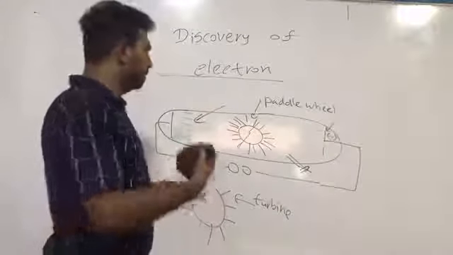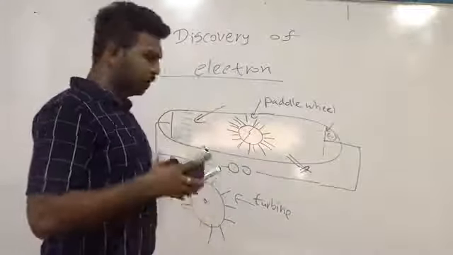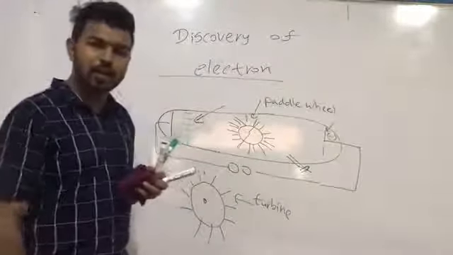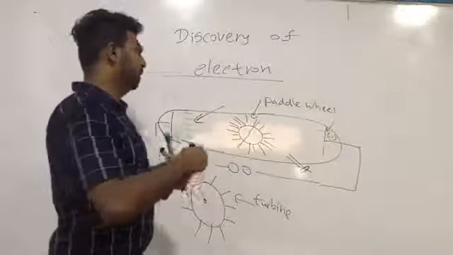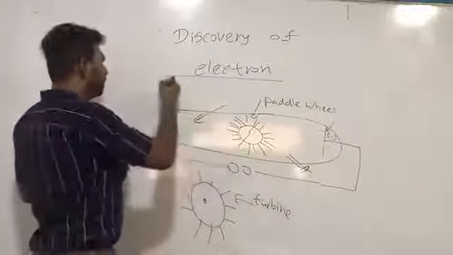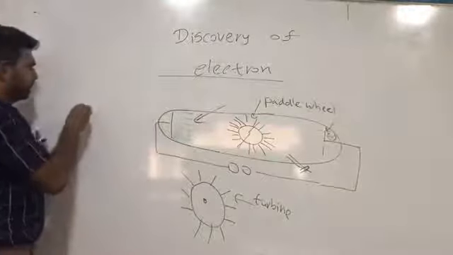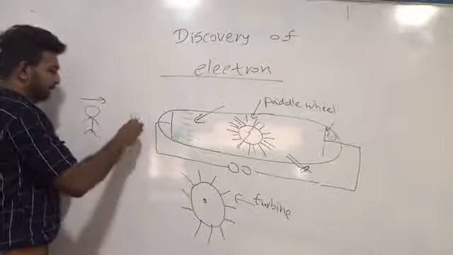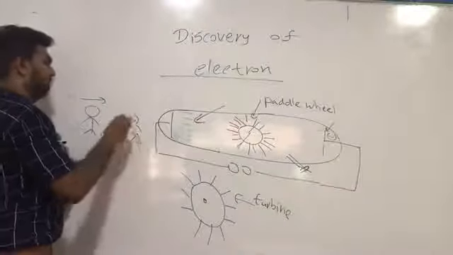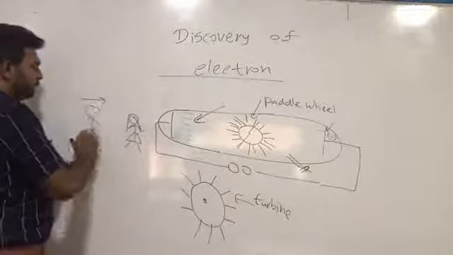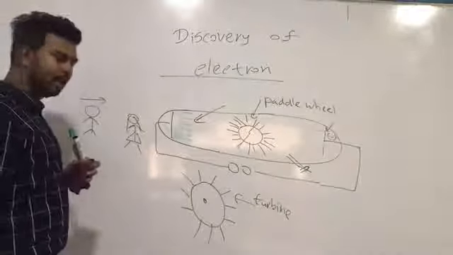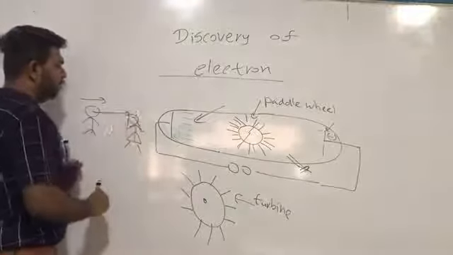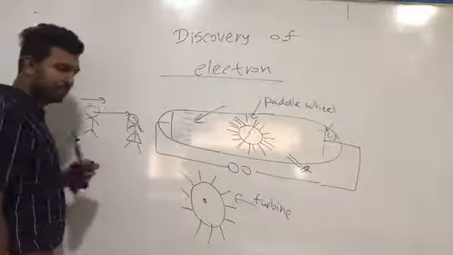When Thomson inserted a paddle wheel into this cathode ray tube, he observed that this paddle wheel starts to rotate. What's the conclusion of the rotation of this paddle wheel? Let's assume you are going to run towards a girl and hit her.